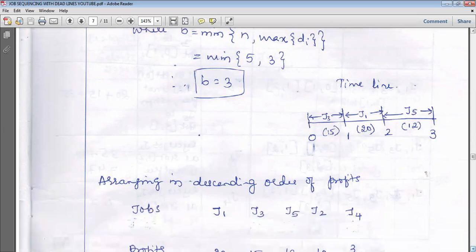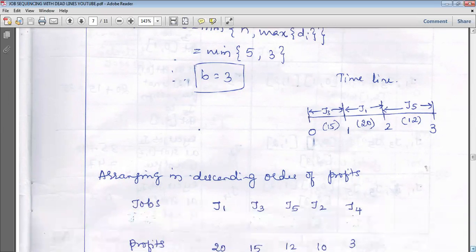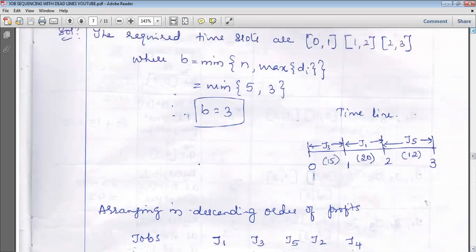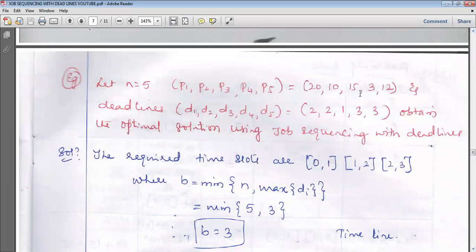Come here and arrange. The first step is to arrange the jobs in descending order of profits. So first comes P1, next P3, then P5, P2 and P4, that is 20, 15, 12, 10, 3.